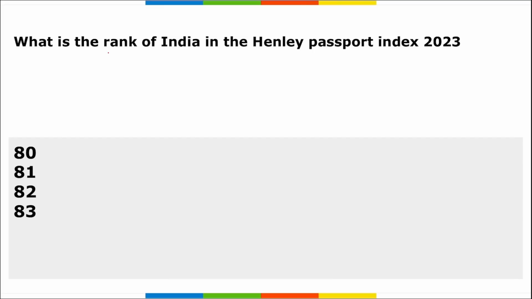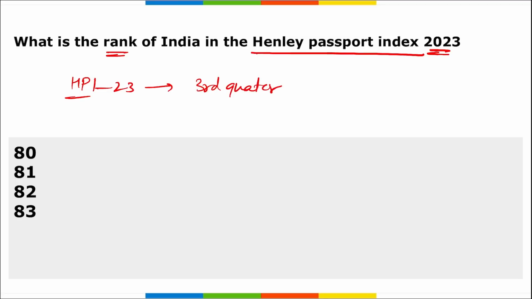Next, what is the rank of India in the Henley Passport Index 2023? So recently Henley Passport Index was released for 2023, and this is for the 3rd quarter. It is released by Henley and Partners, correct? And this Henley and Partners headquarters is in London, UK. In this, what is the rank of the Indian passport?